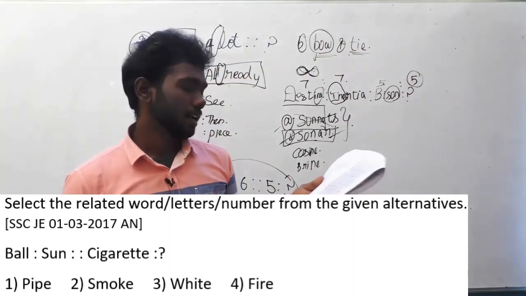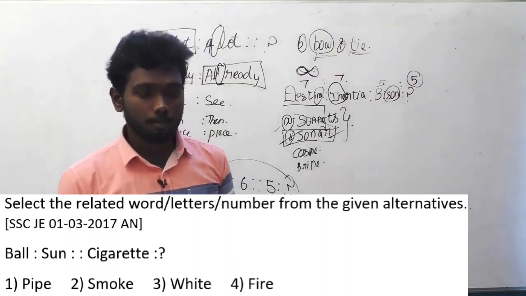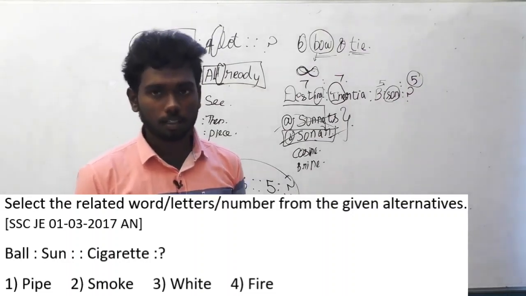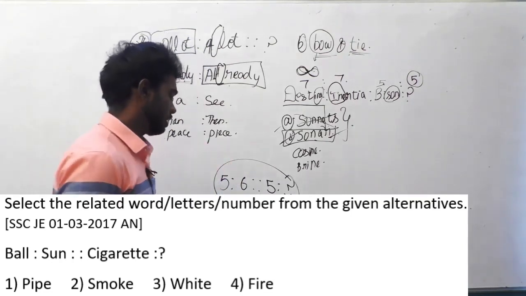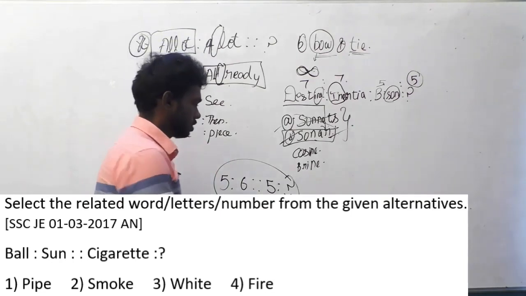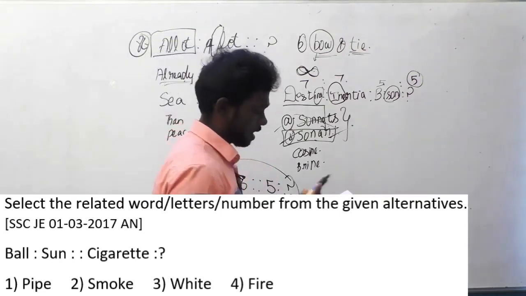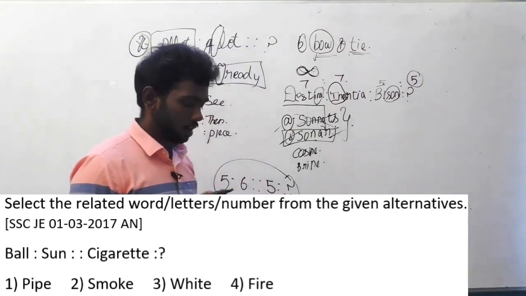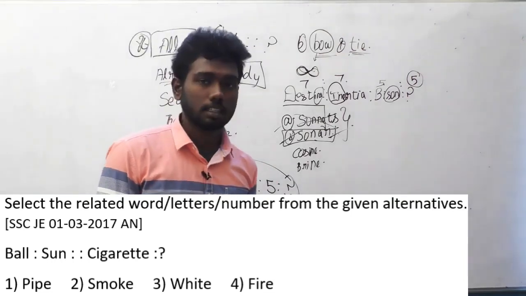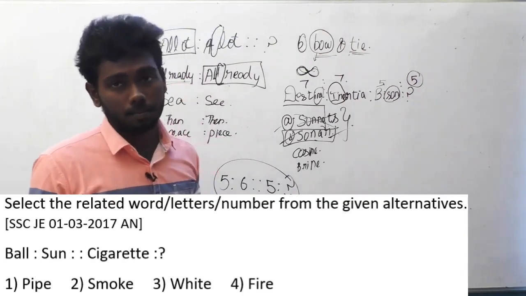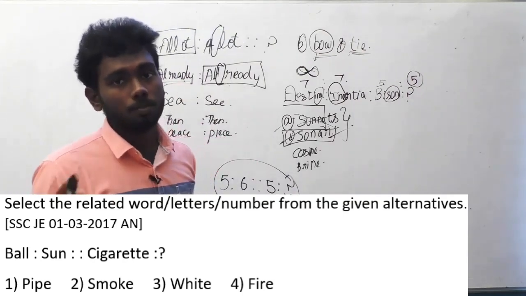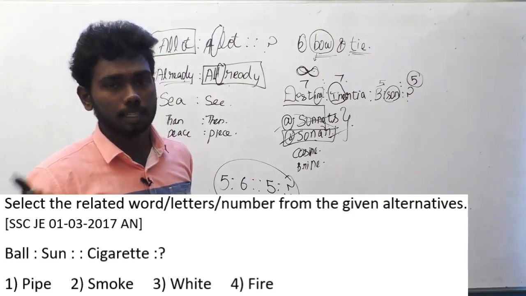You have to find the relation between ball and sun initially, because if you didn't, and just searched for the cigarette relation, you can get cigarette as smoke also, because from a cigarette you are getting smoke, from a cigarette you are getting fire, and a cigarette is in the shape of a pipe. So everything, you may think, is a correct answer. You have to initially find the logic between the first pair.